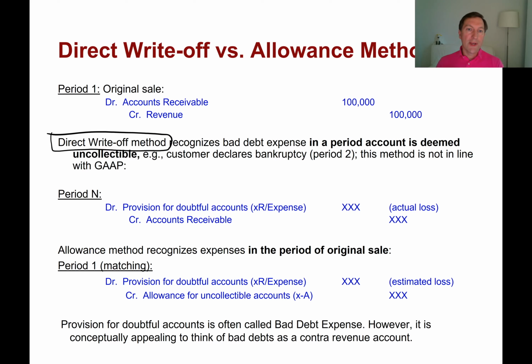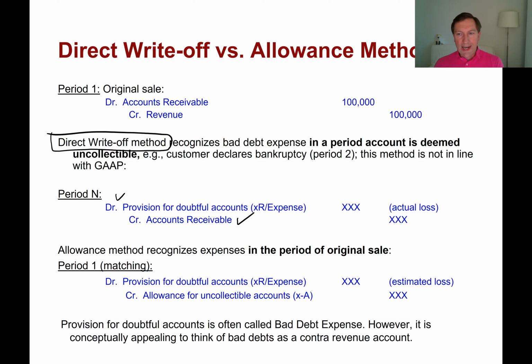But if we fail to collect it, at some point we have to write it off because it's no longer an asset if it's not going to generate future economic benefit, right? So it has to be removed from the balance sheet, and that is achieved by crediting accounts receivable and debiting a provision for doubtful accounts. Okay, so this is the journal entry under the direct write-off method.